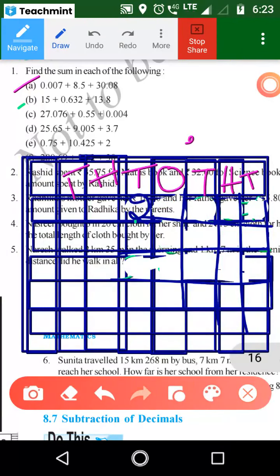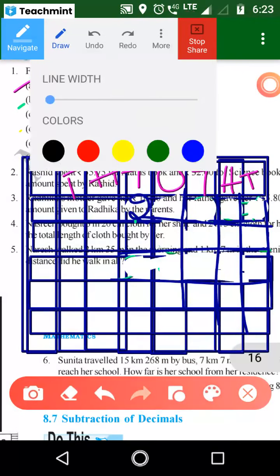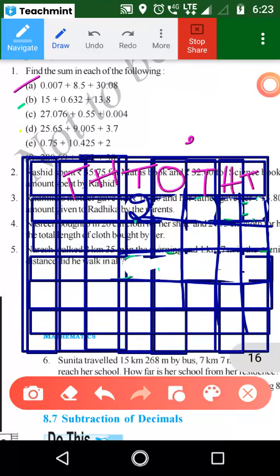So next problem. Fourth one. 25.65. Here point is there, no? So you just remember that one. Then 9.005, then 3.7.